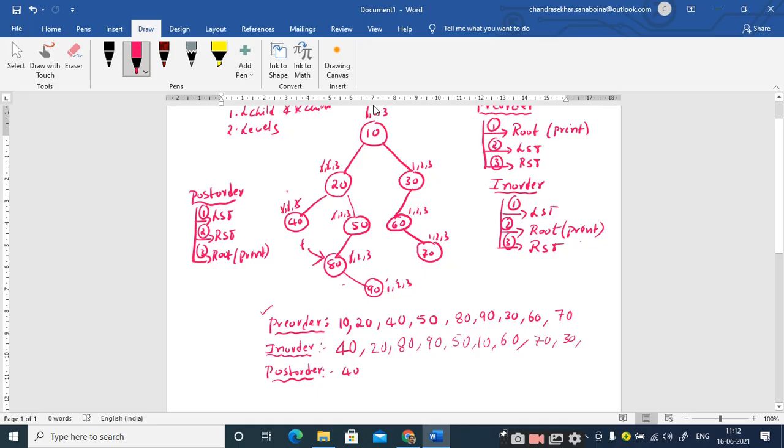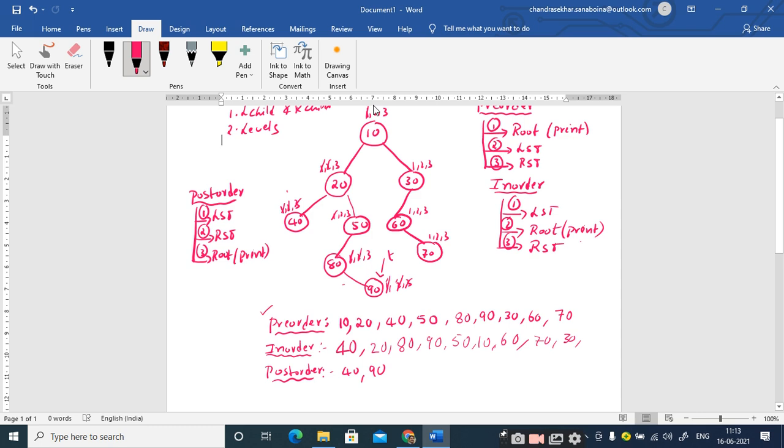And the second step is traversing to the right subtree. So I strike off this second step and then move the T pointer to the root node of the right subtree, which is 90. So my T is pointing to 90. At this position, at 90 we are pending with the 3 steps. The first step is the left subtree. Since there is no left subtree for 90, just strike it off here. Then the second step is traversing the right subtree. Since there is no right subtree, just strike it off here. And the last step is visiting the root node. So I print that root node and strike off this step at 90.